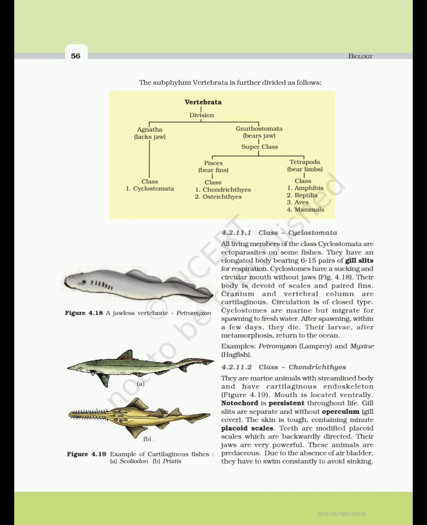Figure 4.19. Mouth is located ventrally. Notochord is persistent throughout life. Gill slits are separate and without operculum, gill cover. The skin is tough, containing minute placoid scales. Teeth are modified placoid scales which are backwardly directed. Their jaws are very powerful. These animals are predaceous. Due to the absence of air bladder, they have to swim constantly to avoid sinking.